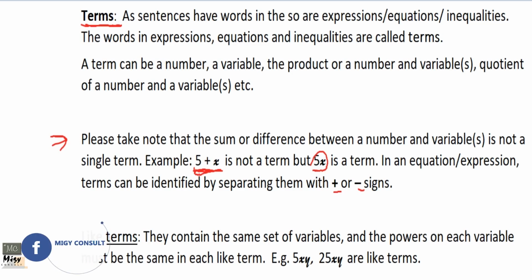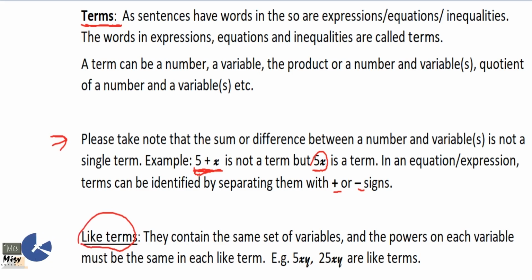Okay, now we've talked about terms. Let's think about like terms. What are like terms? Like terms are terms that contain the same variables in their same powers. Forget the number attached to it. That is the coefficient of that term. But what we are saying is the variables must be the same. The powers on each of the variables that are present must be the same.